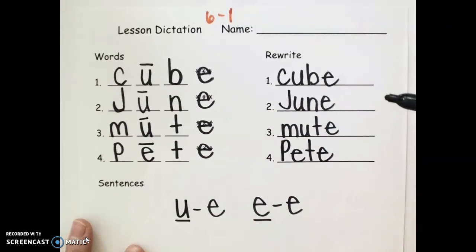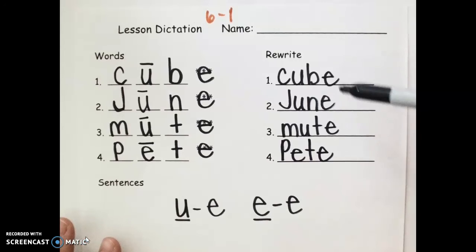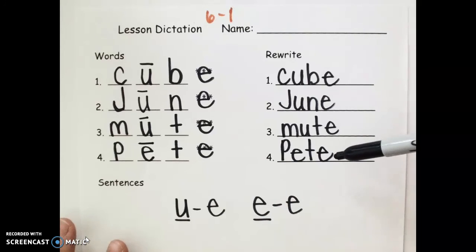Okay, let's read through the words we wrote. Ready? Cube, June, mute, Pete.